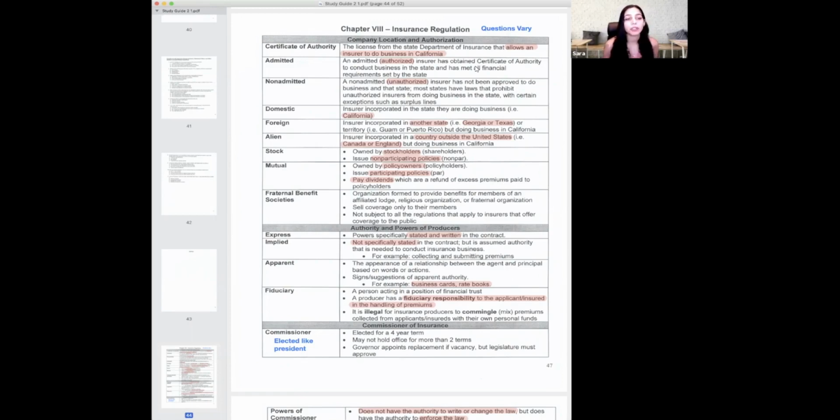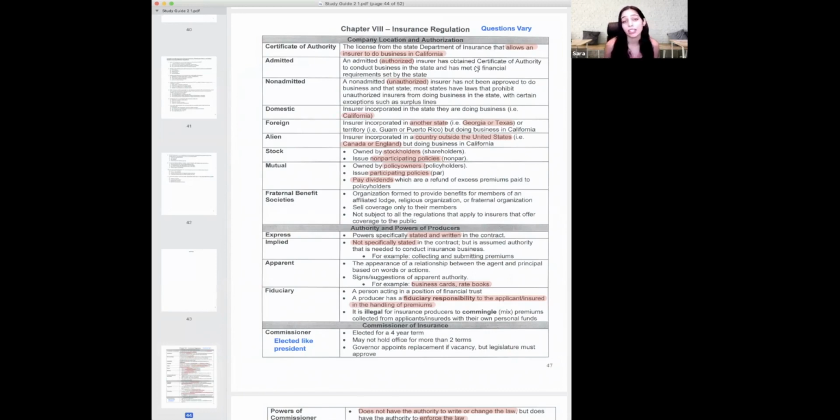A certificate of authority means that you are allowed to do business in the state that you reside in. So if it's a certificate of authority for California, it means that you are allowed to do business in the state of California. Admitted versus non-admitted. Admitted means you're authorized, you're allowed to do business. Non-admitted means you're not authorized, you are not allowed.